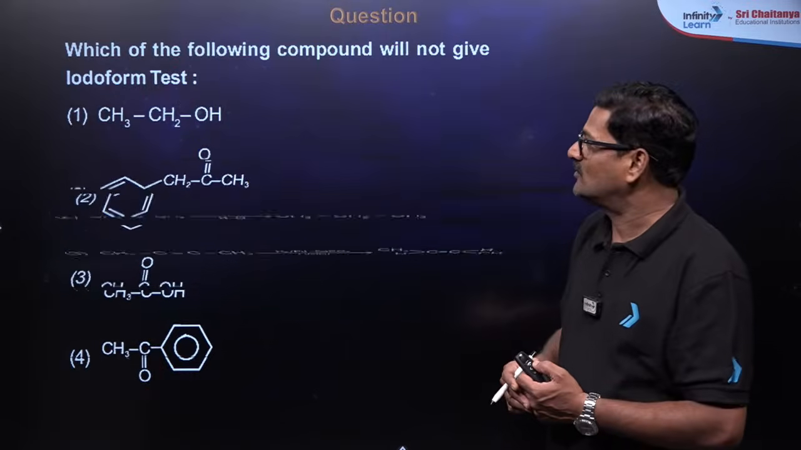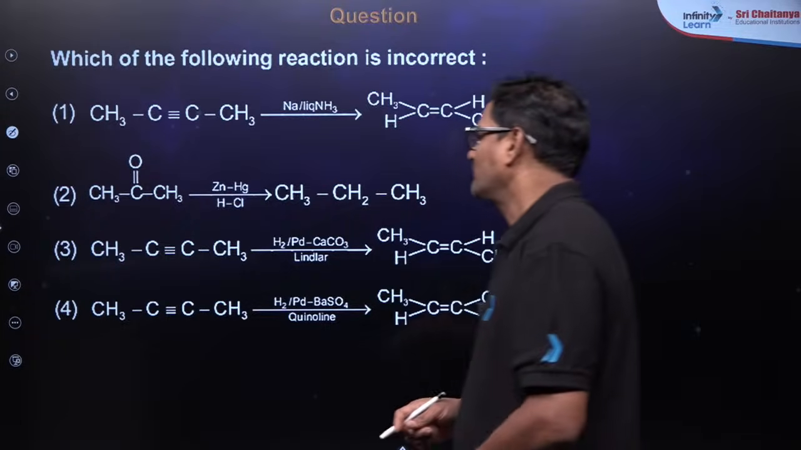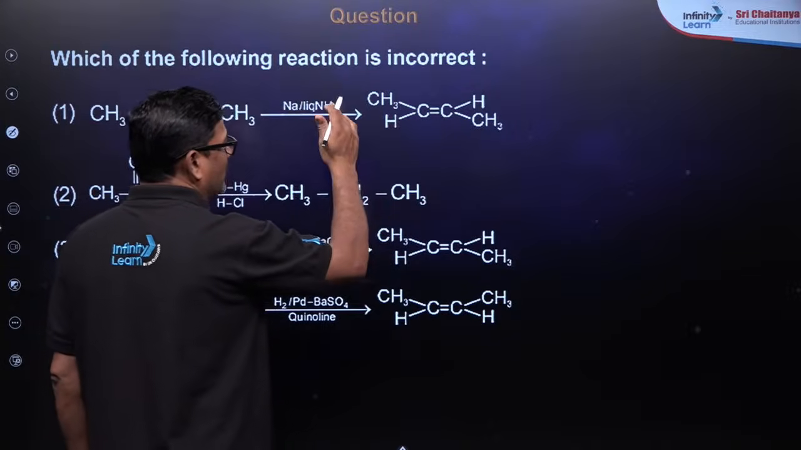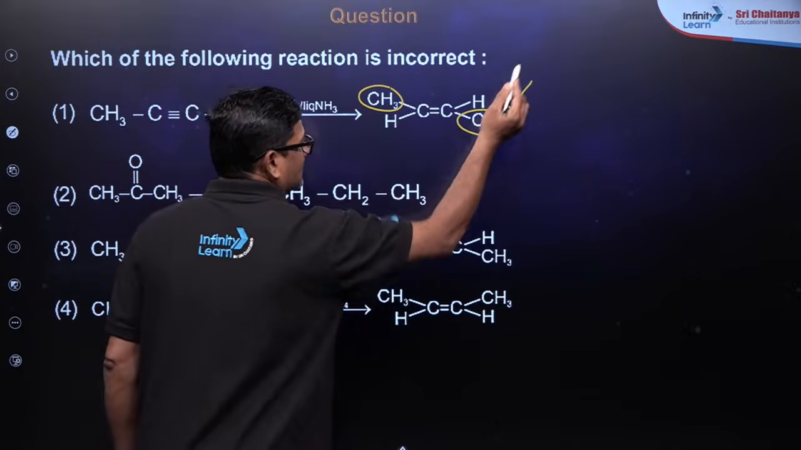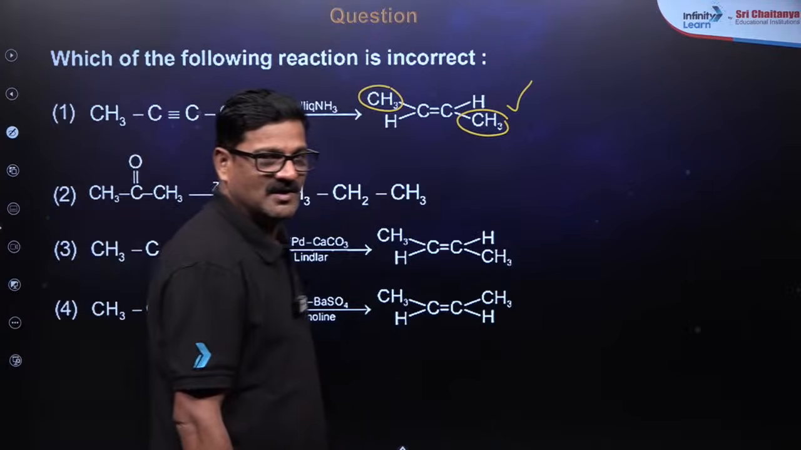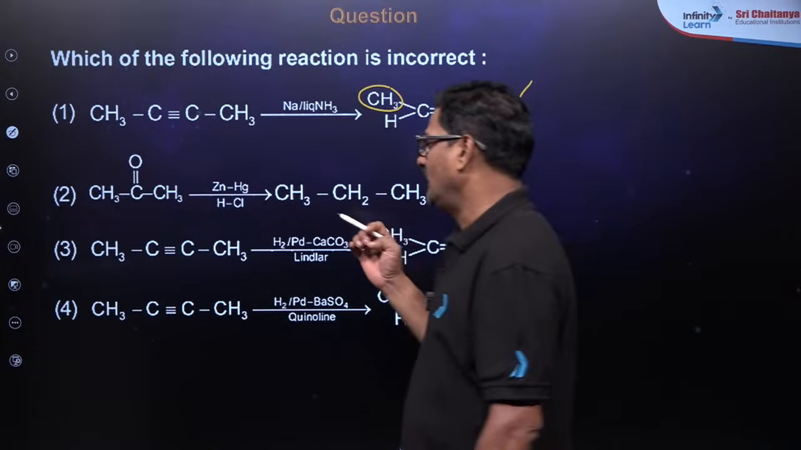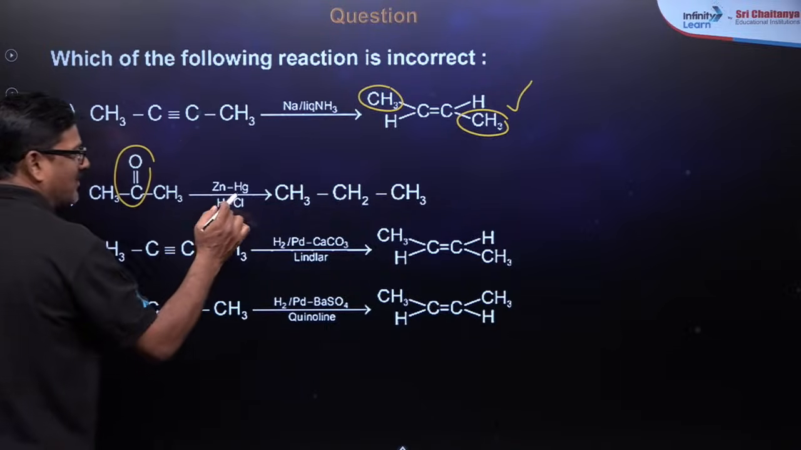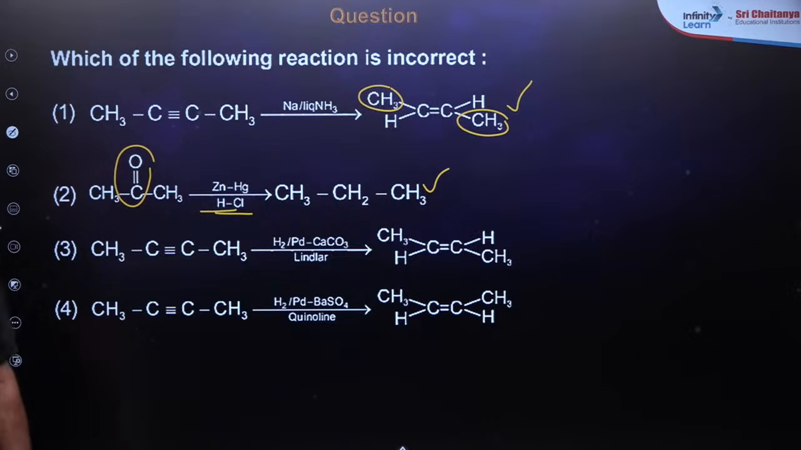Okay, let's see one more question. Which of the following reactions is incorrect? Alkyne with Na in liquid ammonia gives trans-alkene by anti-addition; this is correct. Whatever reactions you see are going to be from NCERT only. And CH3COCH3 to alkane is a Clemmensen reduction, correct.